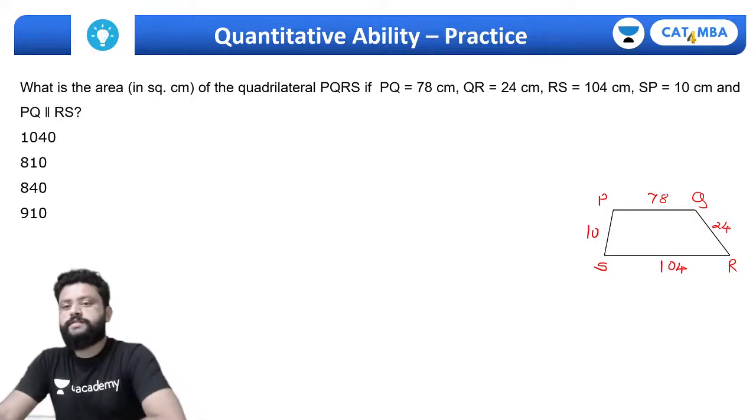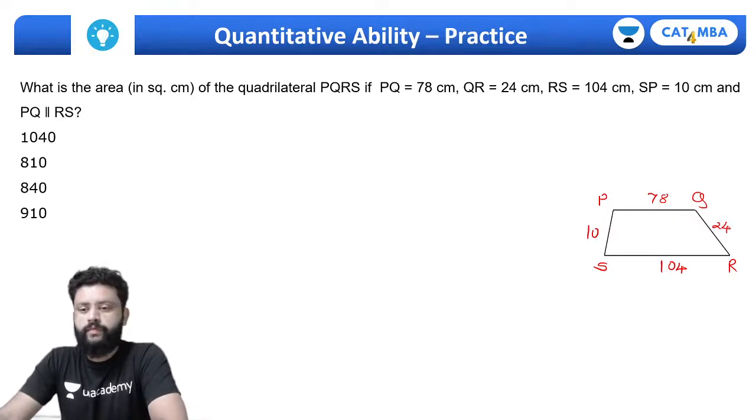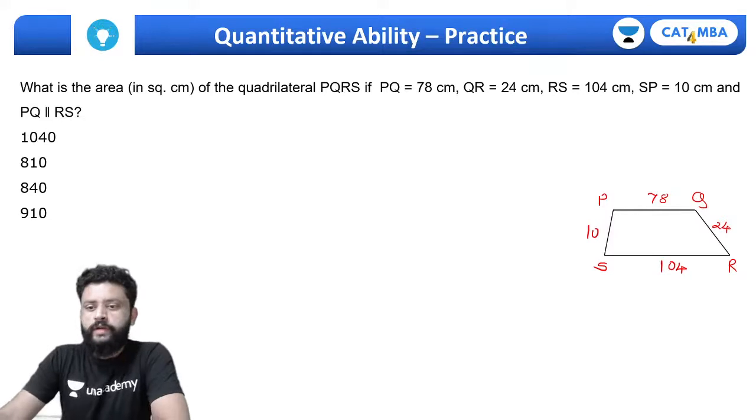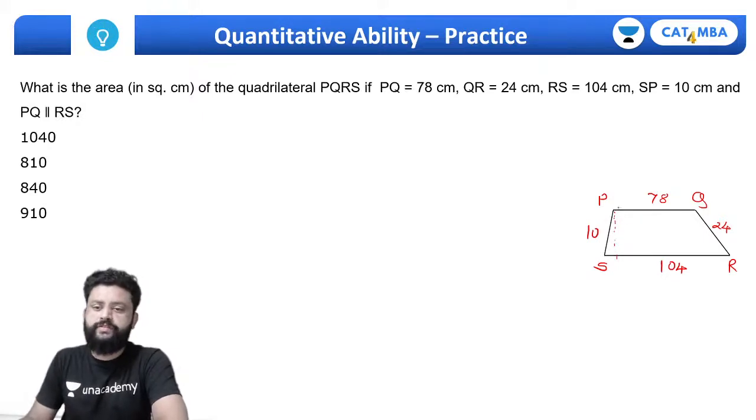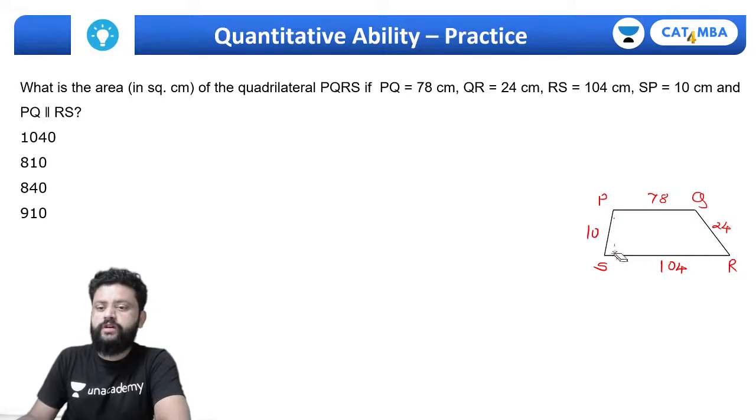Anyone who is able to solve this? See, however you try, if you try using the height here, then until this height comes you cannot get your answer. If you want to try this way, but how to get that height, that's really complicated here.